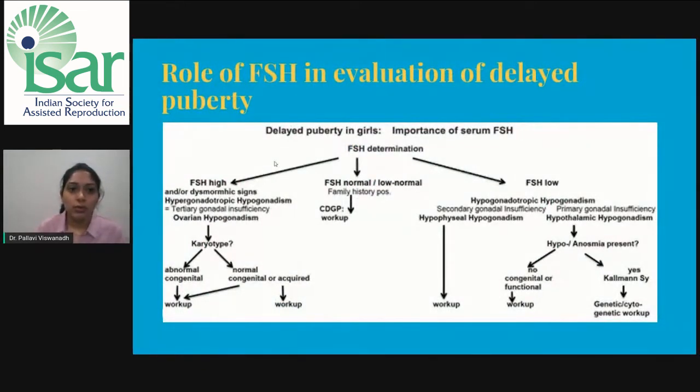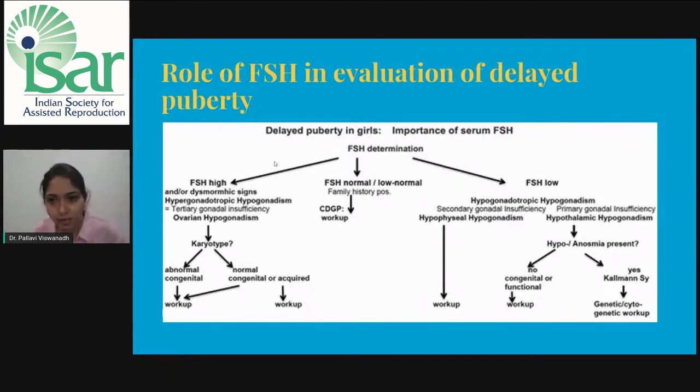Now, what is the role of FSH in evaluation of delayed puberty? If any girl comes to you with delayed puberty in the OPD, I think the first test we can go for is a serum FSH level. The serum FSH will either be normal, high, or low. In case of normal or slightly below normal levels of FSH, it is usually constitutional delay of growth and puberty.